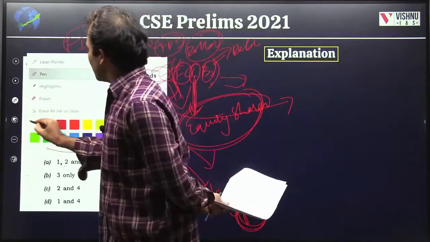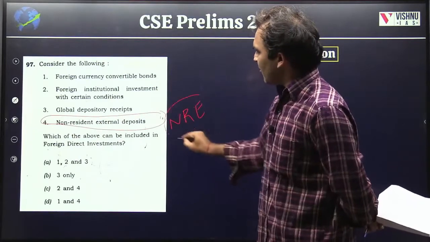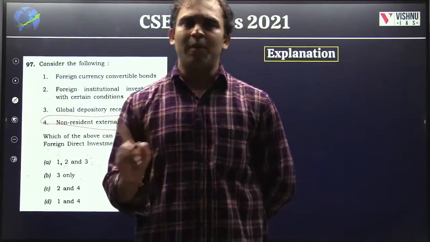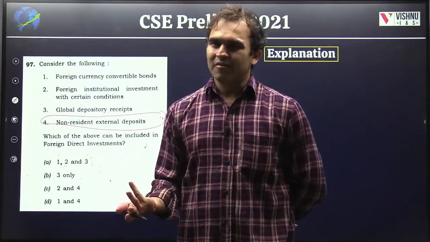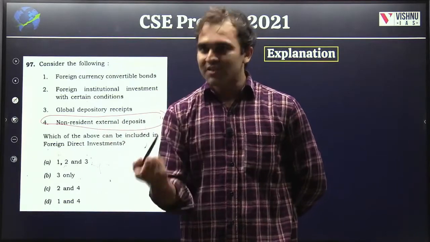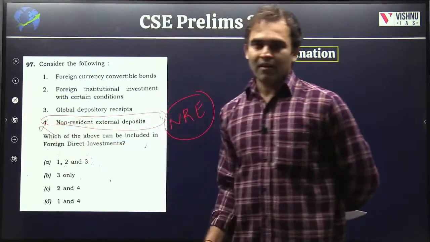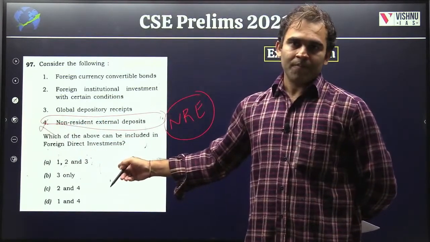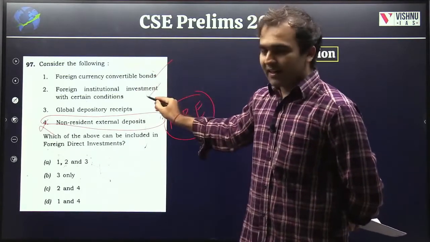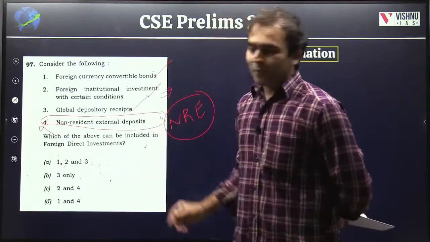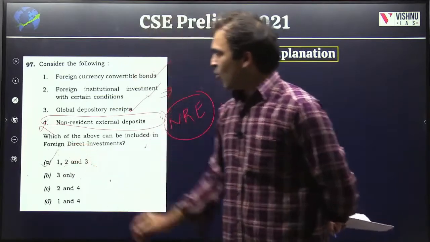Look at the fourth one. Non-resident external deposits, NRE accounts. Basically, we are talking about NREs, people who are outside India. If they are opening a bank account, depositing money in the bank account, how is it related to shares of the company? Because FDI, FII is about buying the shares of the company, not putting money in the accounts of the banks. So this has nothing to do with foreign investment at all. So answers will be FCCB because of these characteristics, FII with certain conditions because we have a rule, and global depository receipts because the underlying instrument is share. Hence the answer will be 1, 2 and 3.